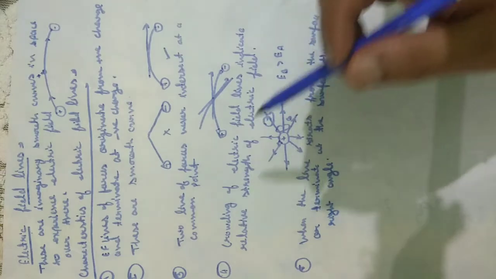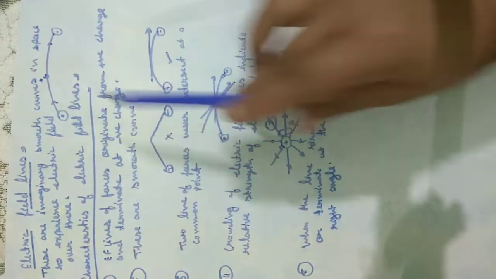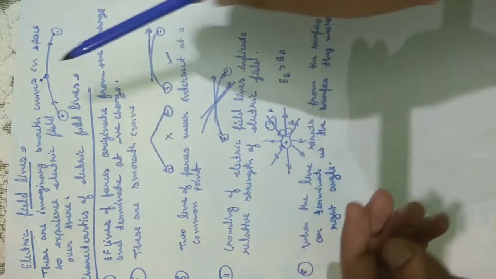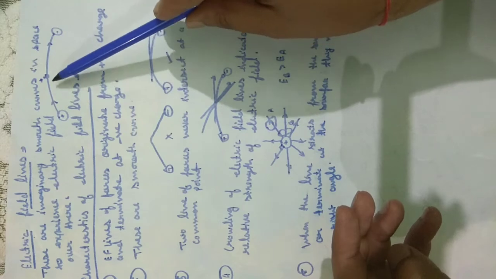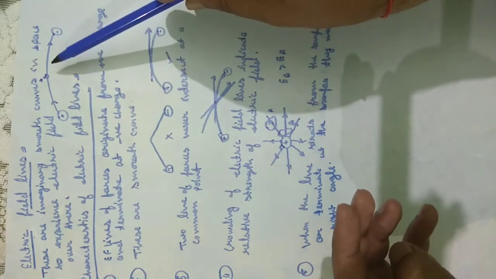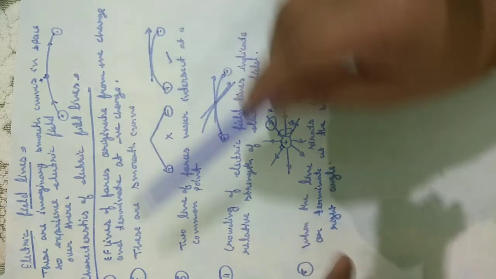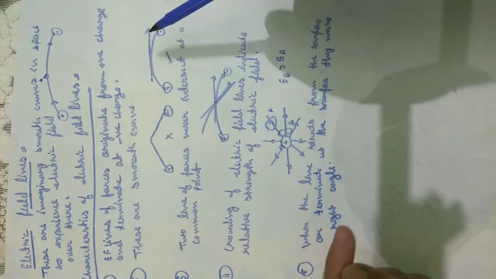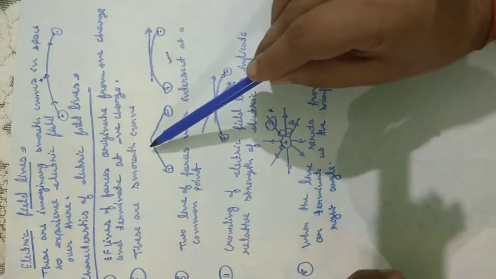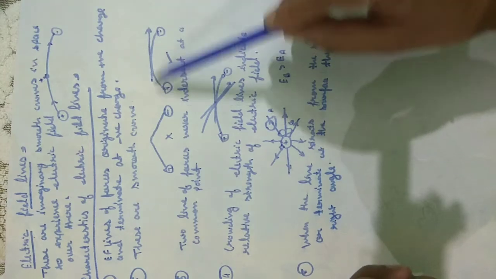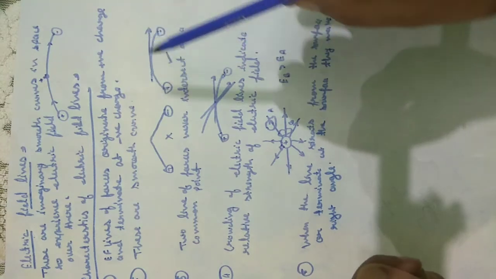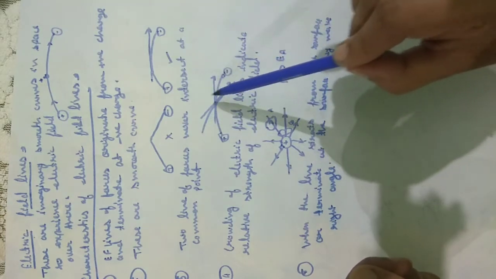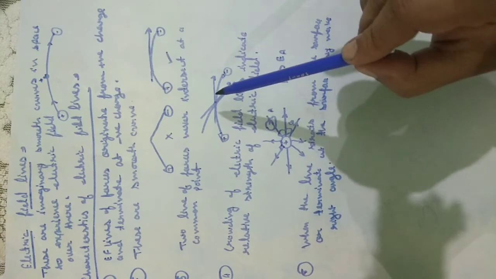So these are the properties of electric field lines. An electric field line is an imaginary smooth curve in space to experience electric field over there. If we put a charge at any point, its direction will be in the direction of the electric field line. First, they originate from positive charge and terminate at negative charge. These are smooth curves, not sharp curves. And the tangent at any point gives the direction of electric field lines. Two lines of force never intersect each other.